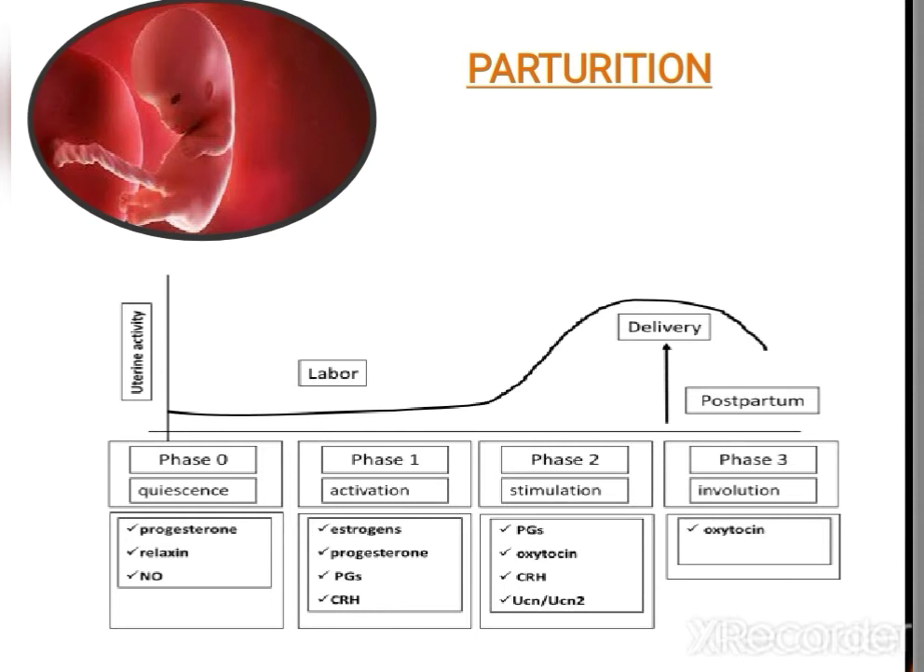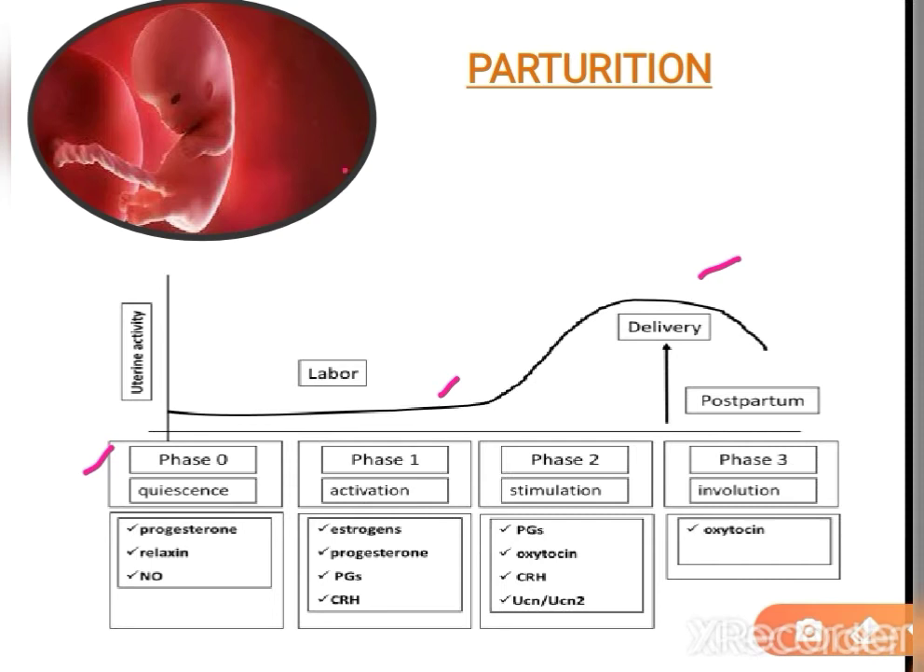Throughout the pregnancy period, during the first, second and third trimester, when estrogen and progesterone levels are rising, they prepare the mother for the labor. You can see in this graph, this is the graph during the labor period and during the delivery period. This graph is divided into 3 phases, phase 1, phase 2 and phase 3, and the initial one is phase 0. In different phases, different kinds of hormones are required for the parturition.